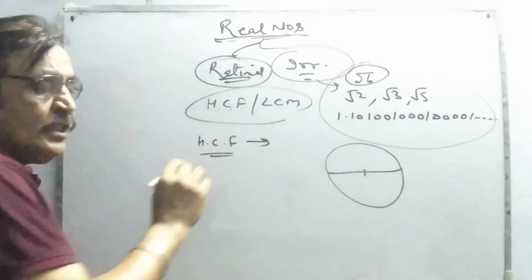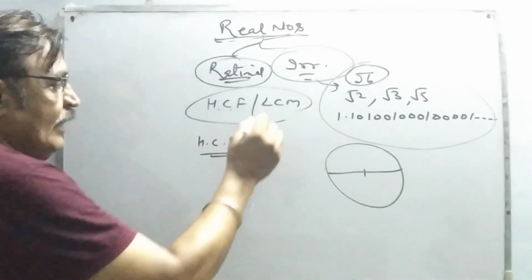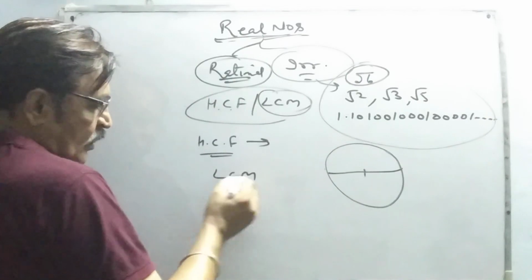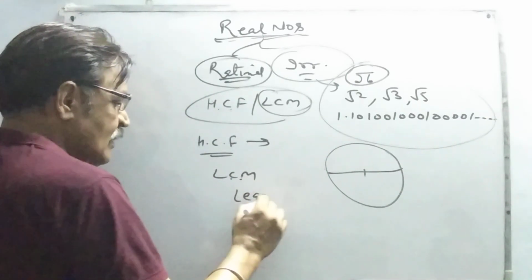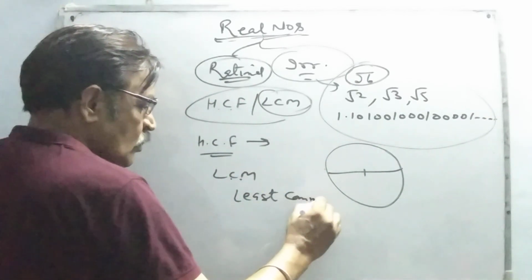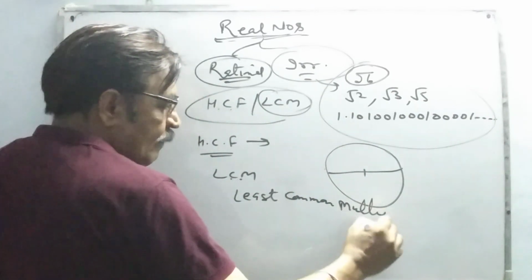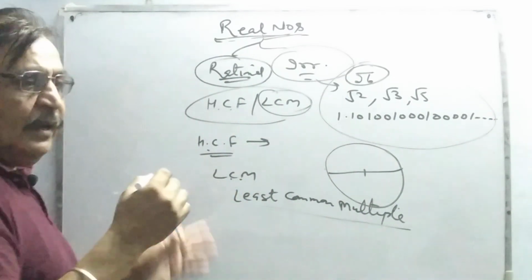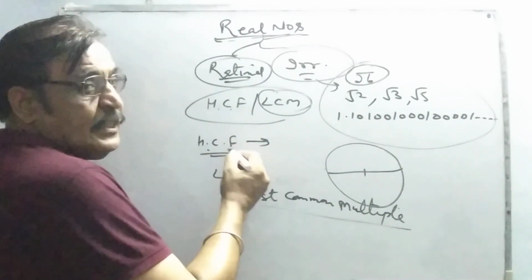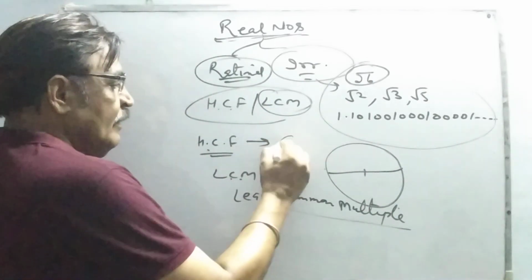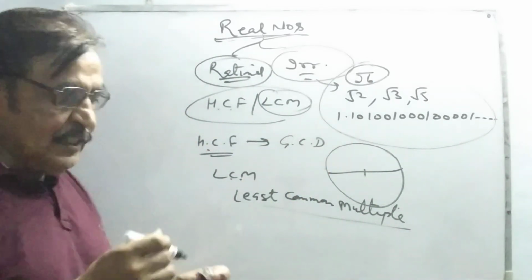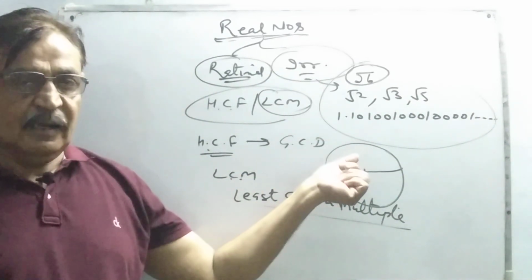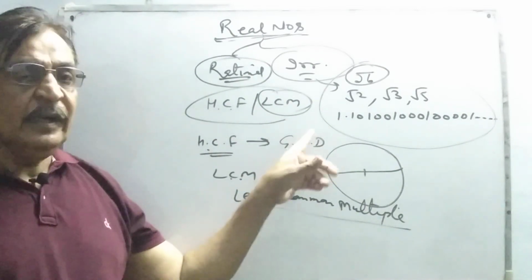And when we discuss LCM, the exact expansion of LCM is least common multiple. This is your LCM, and HCF is highest common factor. One more name for HCF is GCD. Now again a question will arise in your mind, what does it mean? Greatest common divisor.